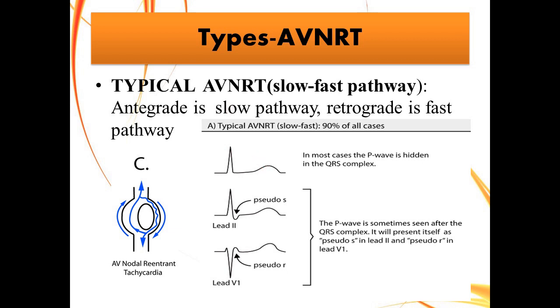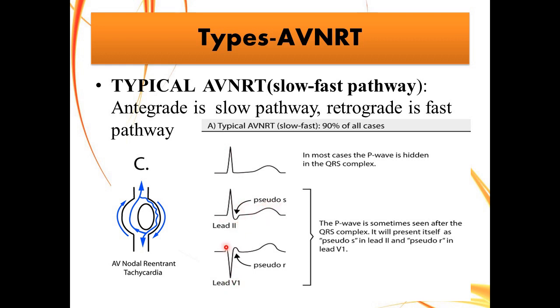Now in an ECG, how do you identify a typical AVNRT? You will not see a P wave. It is always hidden inside the QRS complex. So you won't see a P wave, or you see a P wave after the QRS complex. So this is the QRS complex. After the QRS complex, you see a P wave, which is also called a pseudo S wave, because this is actually the place where you should ideally have an S wave. So because the P wave comes after the QRS complex, it is called a pseudo S wave.